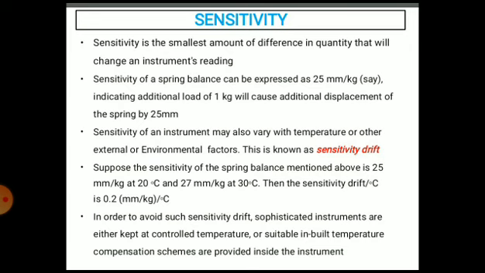For example, the sensitivity of a spring balance can be expressed as 25 mm per kg, indicating that an additional load of 1 kg will cause an additional displacement of the spring by 25 mm. The sensitivity of an instrument may also vary with temperature or other external or environmental factors. This is known as sensitivity drift.